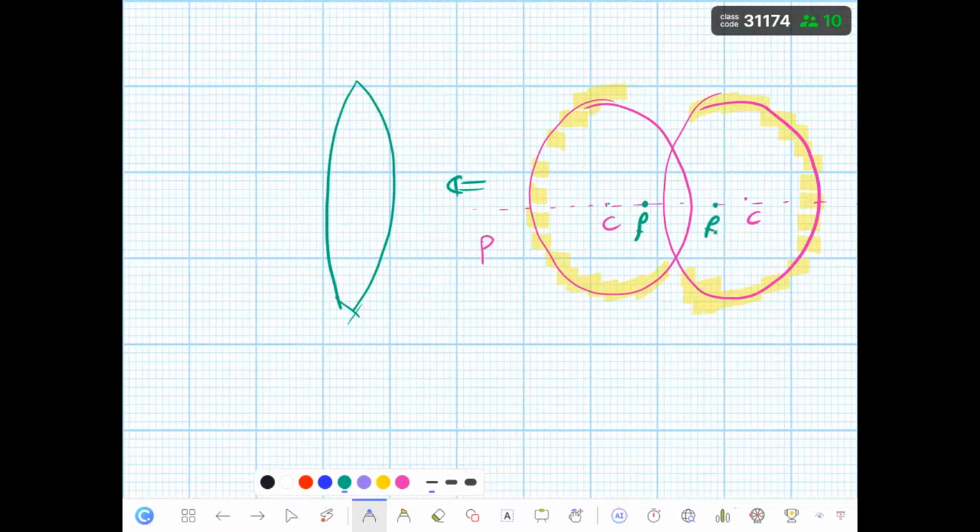Good? And we know how the convex lens is created. So this is a convex lens, this is the principal line, okay? This is the focal point. This is the center of curvature. You should know what the focal point is and what the center of curvature is.